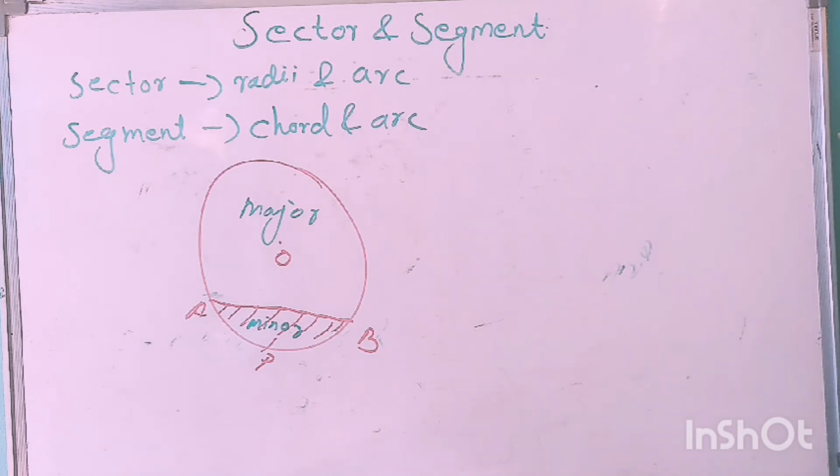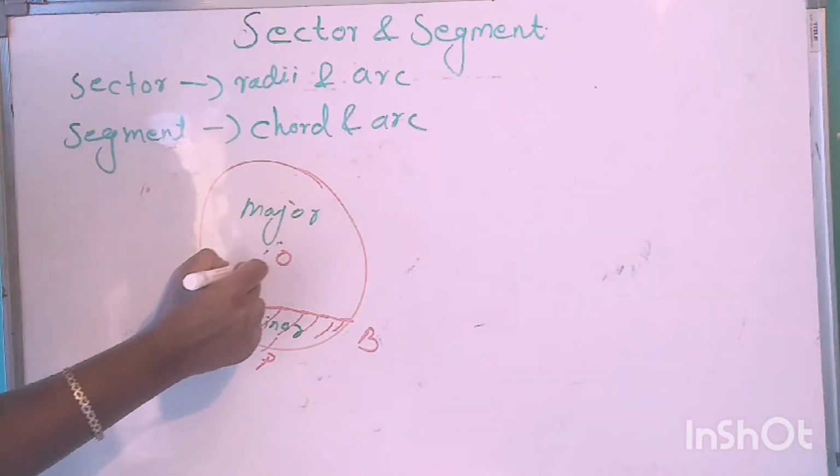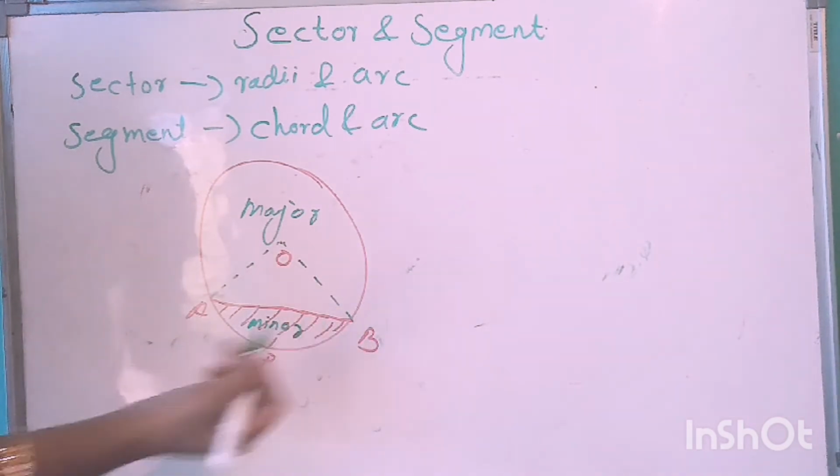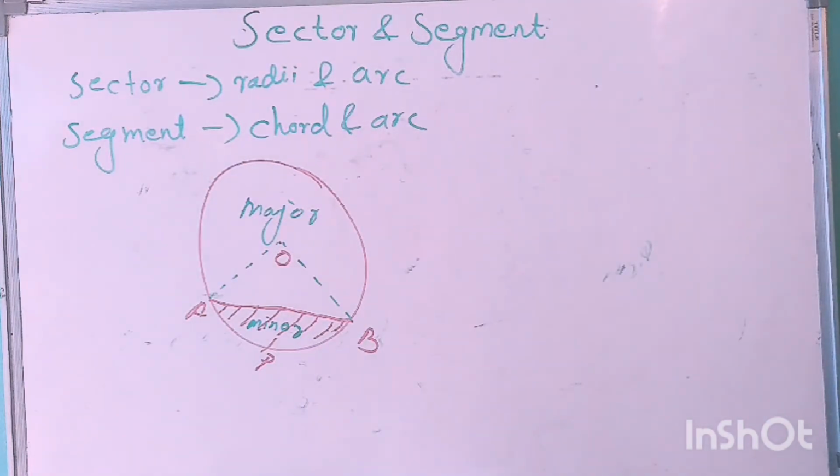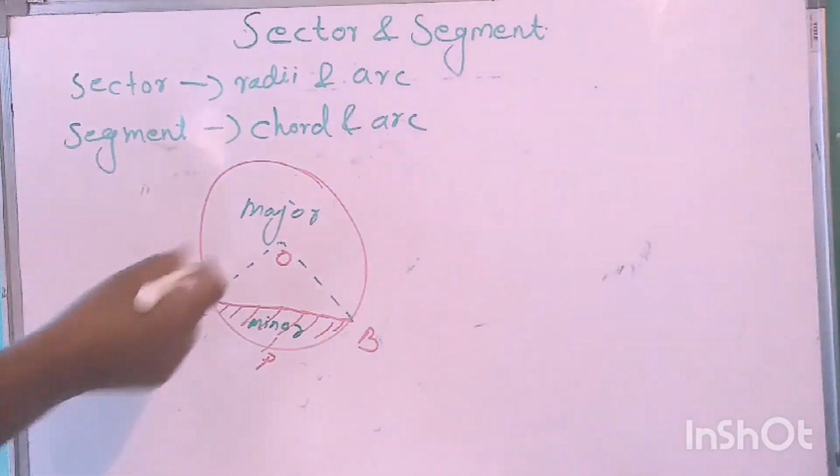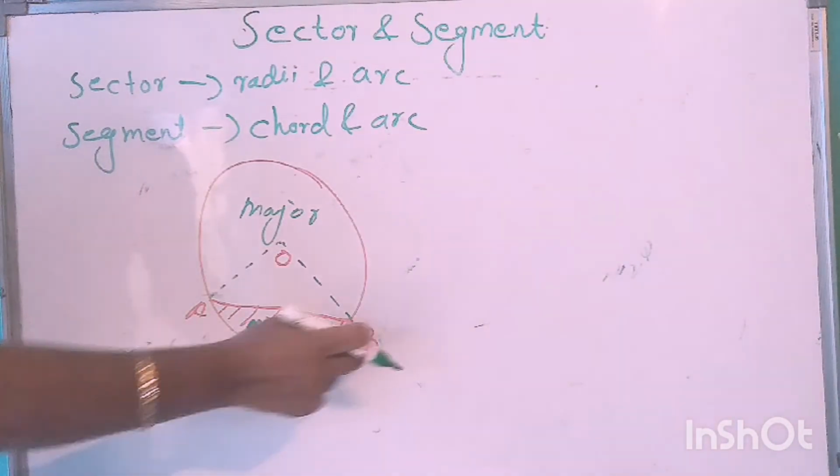In some questions, they will ask us to find out the area of this minor segment. If you want to find the area of this minor segment, just join OA and OB. Now consider this OAPB.